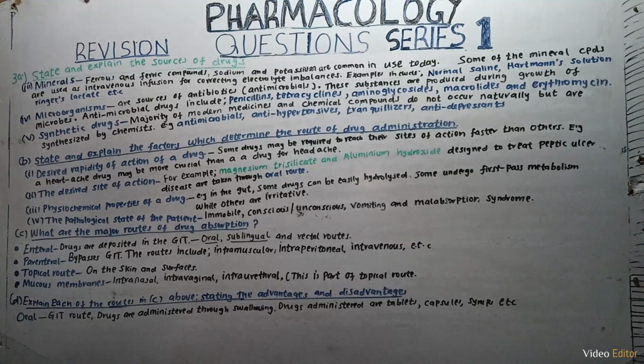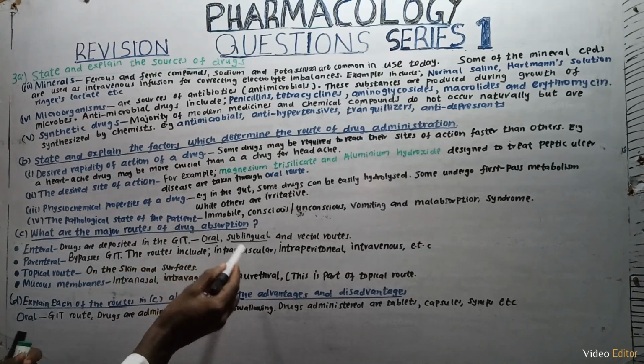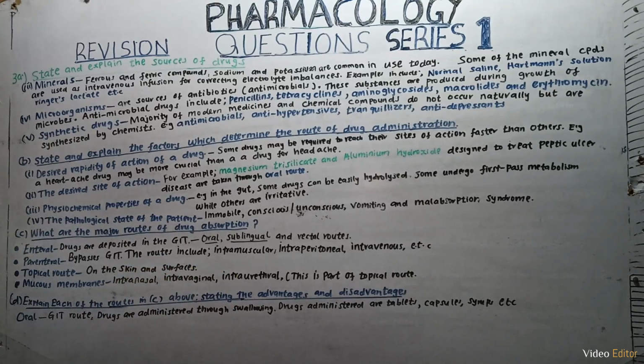The major routes of drug absorption are enteral. These are drugs deposited in the GIT: oral, sublingual, and rectal routes. Then parenteral, which bypasses the GIT. The routes include intramuscular, intraperitoneal, intravenous, etc. Then we have the topical route on the skin and surfaces. Then we have mucous membranes. This includes intranasal, intravaginal, intraurethral. This is a part of the topical route.